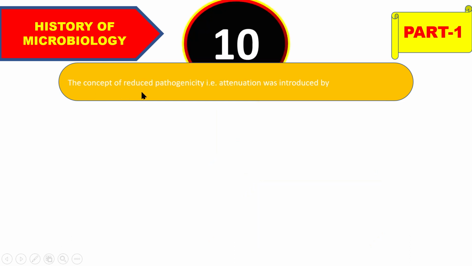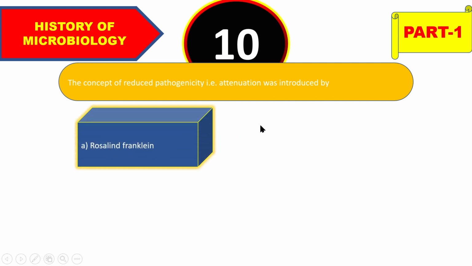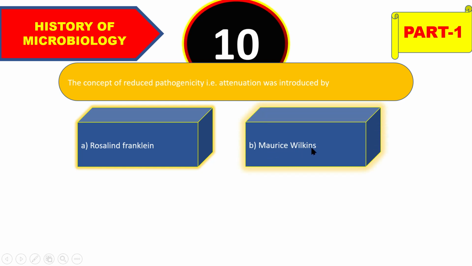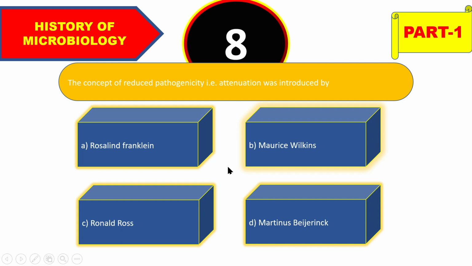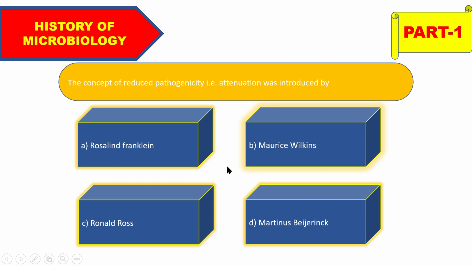The concept of reduced pathogenicity, that is attenuation, was introduced by Rosalind Franklin, Maurice Wilkins, Ronald Ross, or Martinus Beijerinck, and the right answer will be Maurice Wilkins. सो विल्किन्स फर्स्ट बोले थे पैथोजेनेसिटी मतलब एटीन्यूएशन, एटीन्यूएशन जो टर्म था वो फर्स्ट उन्होंने इंट्रोड्यूस किए थे, रिड्यूस्ड पैथोजेनिसिटी जिसको बोला जाता है, ठीक है.